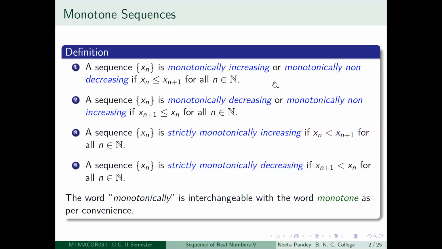So depending on what happens at the other end, you can say something about the convergence of a monotonic sequence. That is what we would like to show in the next results. I have just mentioned one thing: instead of monotonically, we may sometimes use monotone, and we may also sometimes use monotonic. They are all the same things. Depending on the syntax, we will decide which particular term we want to use. It will not affect much.